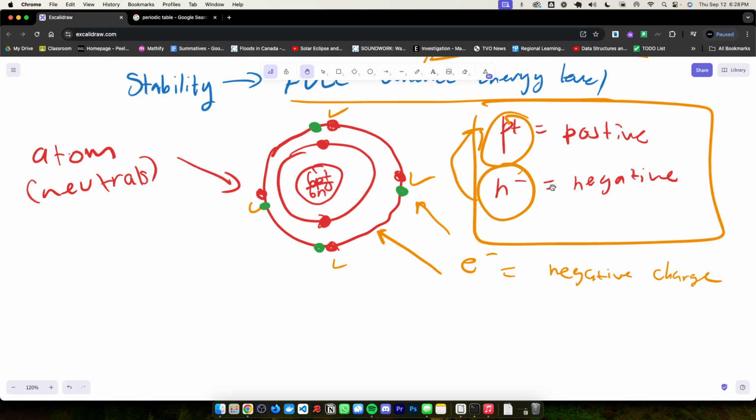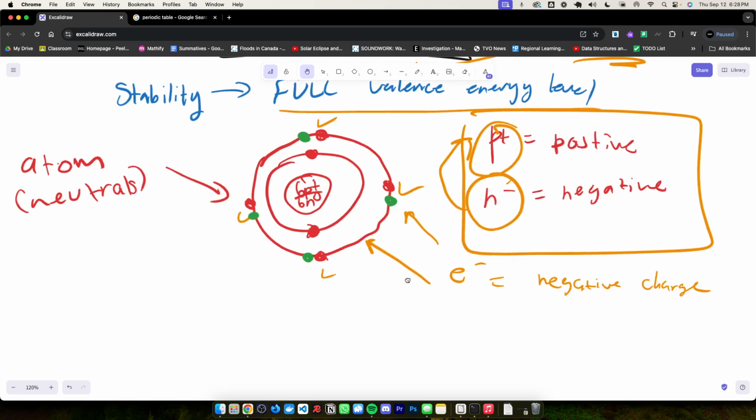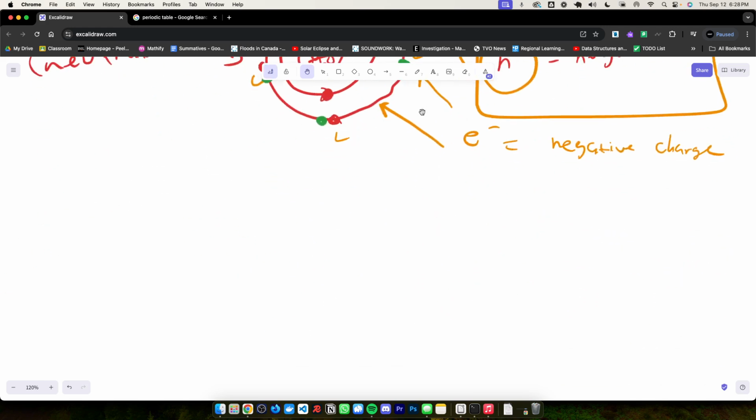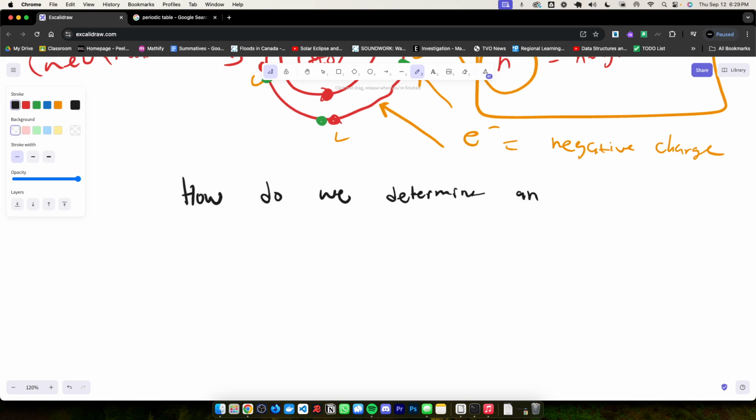Which again becomes an ion. Okay, so that is why ions are formed, right? Now, another important question to ask ourselves is how do we determine an element's ionic charge? Okay, so what do I mean by this?